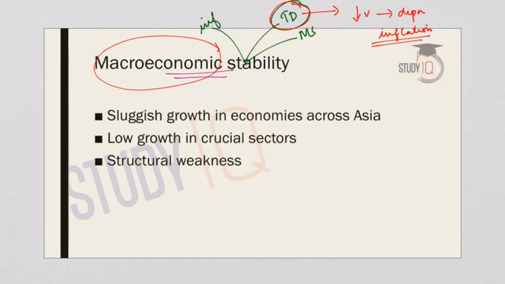So does it mean that there is macroeconomic stability in the economy? Let us understand it. Now the economies across Asia, especially the Chinese economy, the Southeast Asian economies, etc., have shown signs of sluggish growth or weakening growth. This is mainly due to the contraction in manufacturing due to the slowdown in the global trade economy.